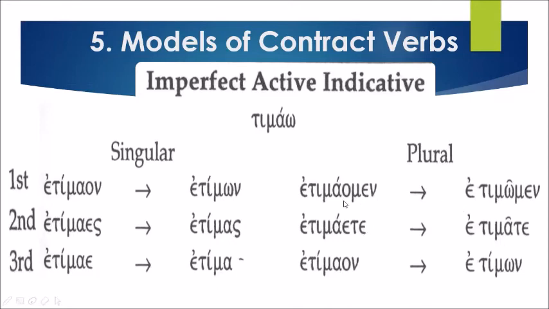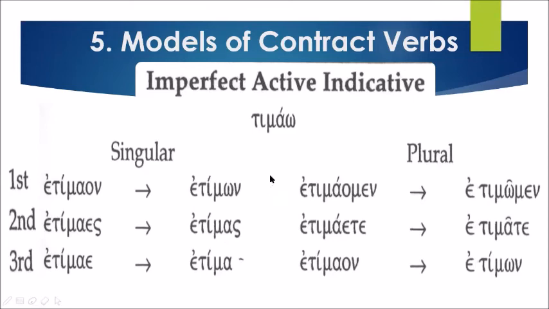In the plural, alpha plus omicron becomes omega, and alpha plus epsilon becomes alpha, and alpha plus omicron becomes omega. So etimaon becomes etimon. Etimaes becomes etimas. Etimae becomes etima. Etimaomen becomes etimomen. Etimaete becomes etimate, and etimaon becomes etimon.